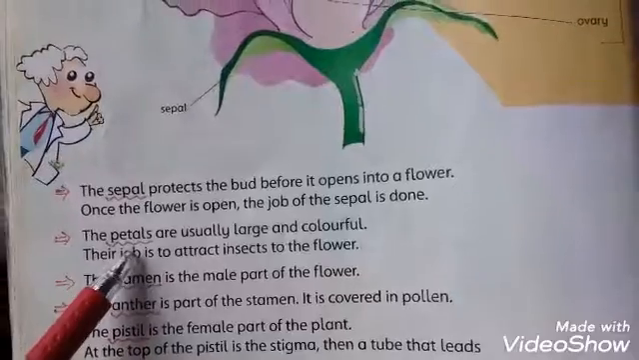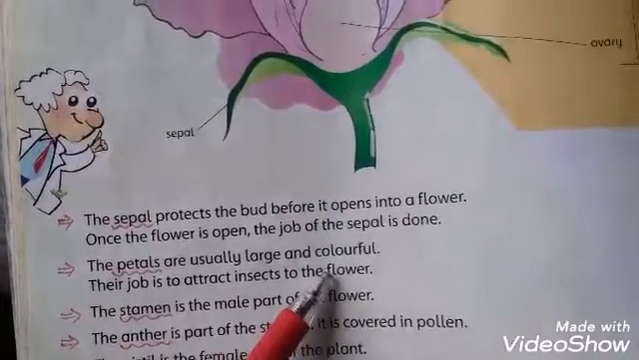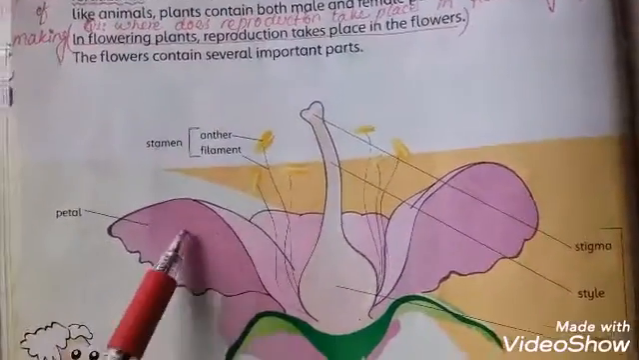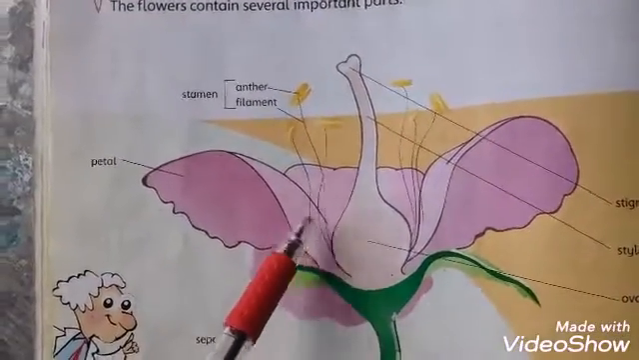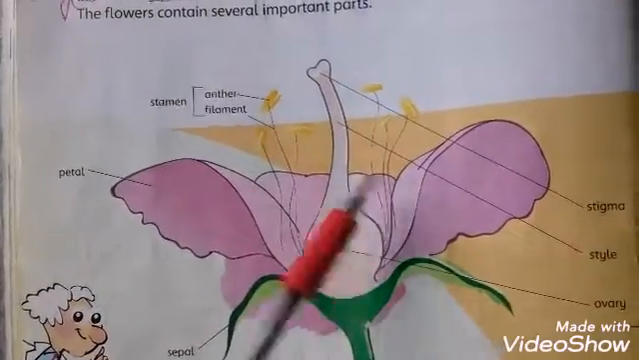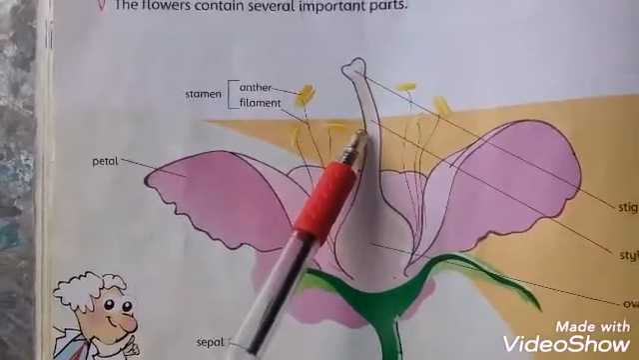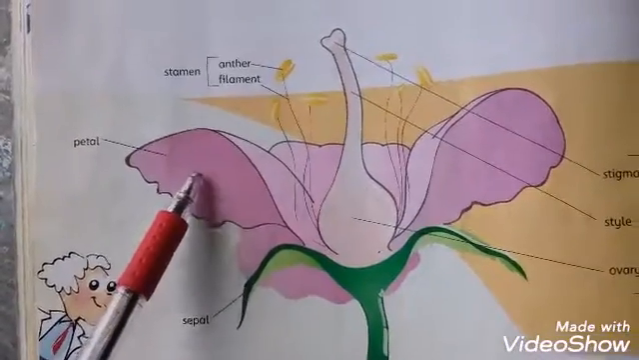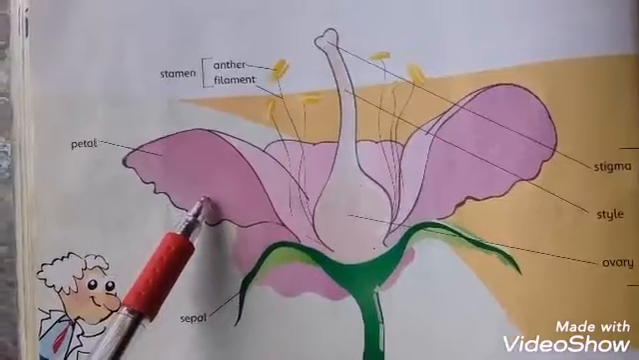Okay, now, the petals are usually large and colorful. Their job is to attract insects that come towards the flower for pollination, or the wind transfers pollen grains from one anther to the stigma of a carpel or a pistil. Students, petals are brightly colored so that they attract insects.